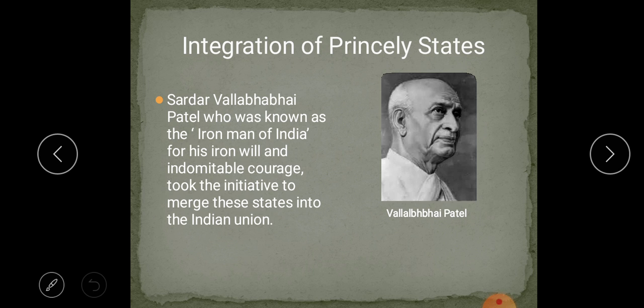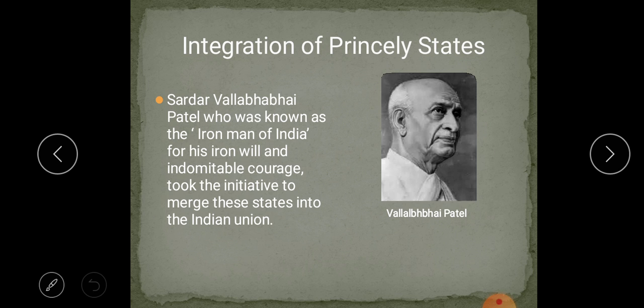Those who joined in this way were given a privy purse based on the province's income. Sardar Vallabhbhai Patel introduced this project, that is, the privy purse. For rulers of princely states such as Junagadh, Kashmir, Goa, Pondicherry, and these people, those who were willing to join, those who all joined.